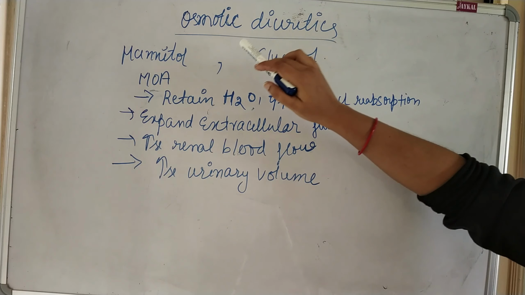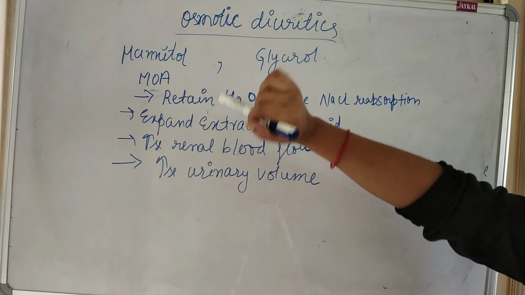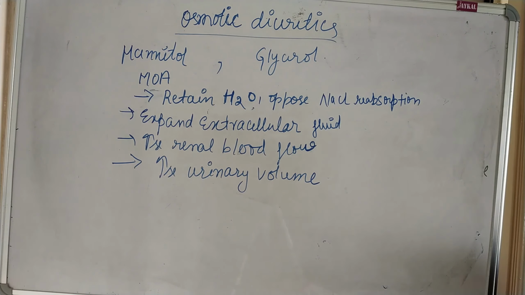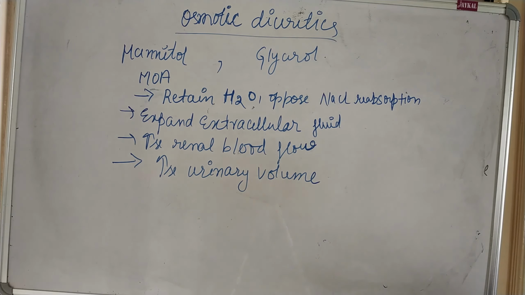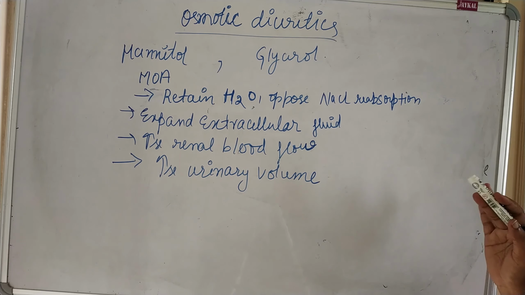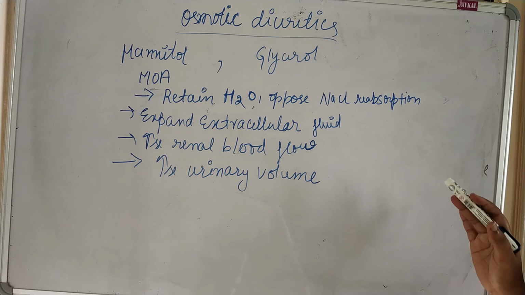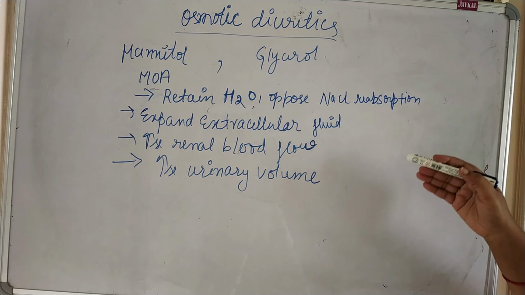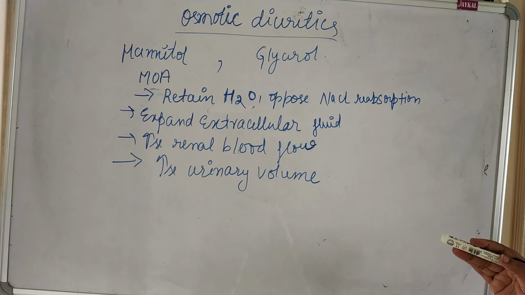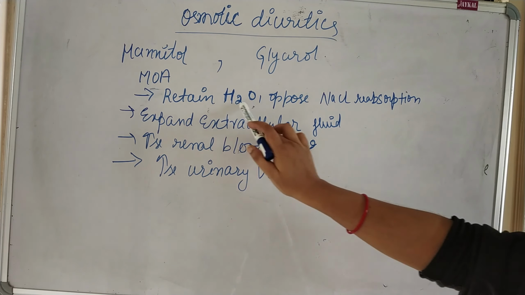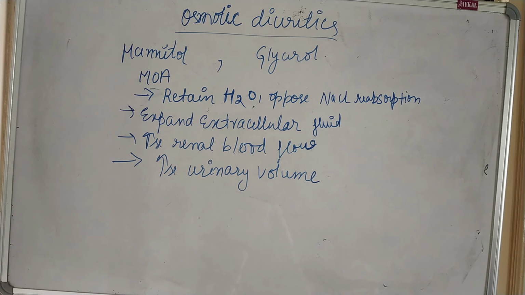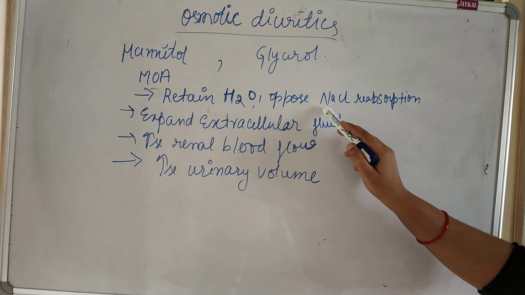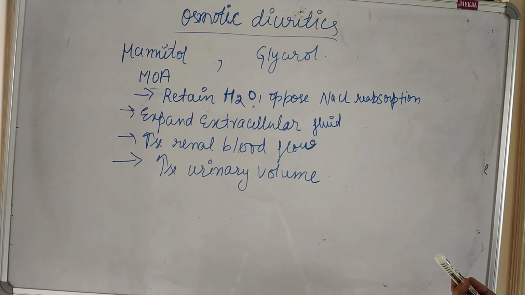So in diuretics, our next topic is osmotic diuretics and their mechanism of action. So the examples of osmotic diuretics are mannitol and glycerol. The mechanism of action for osmotic diuretics is still not clear, but these are certain mechanisms which are mentioned in the literature. So basically these osmotic diuretics retain the water and oppose the NaCl reabsorption, so that the NaCl can be excreted out through the urine.